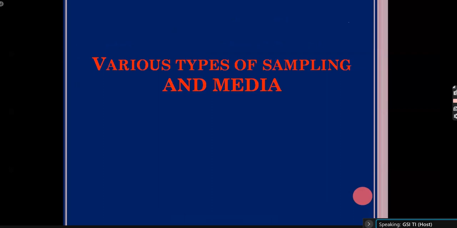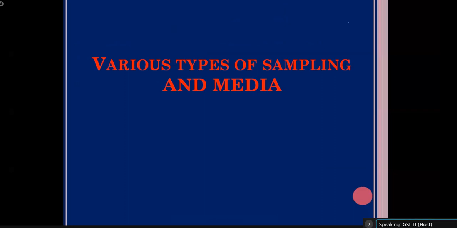So there are different media of sampling. Rock is not the only medium from which you can collect a geological sample. Other media can also be used for the collection of samples and for the analysis of different elemental and oxide content, and we can use those media for investigation or mineral exploration. So what are the different media for sampling?